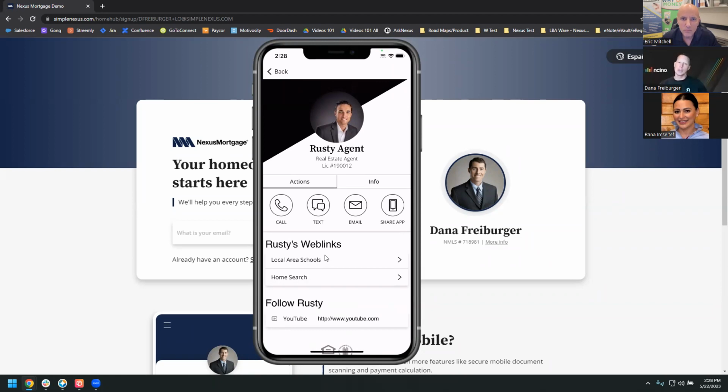So just like you as a loan officer can create unique links for each one of your borrowers right through Simple Nexus, that real estate agent can do the same thing. So it just makes it more personalized, and they can provide added value to it as well.